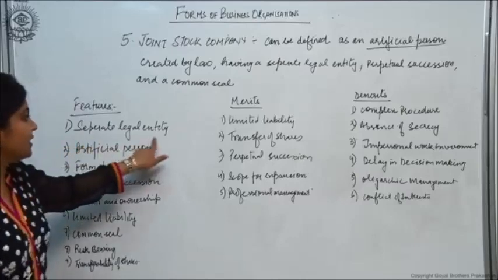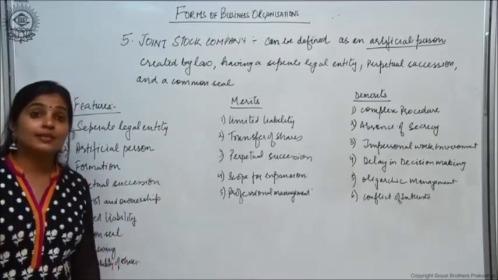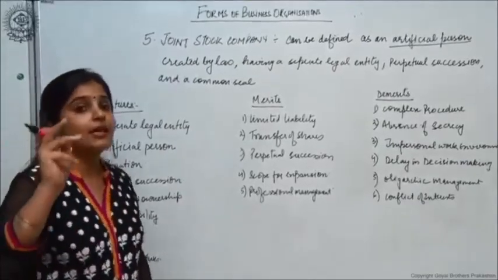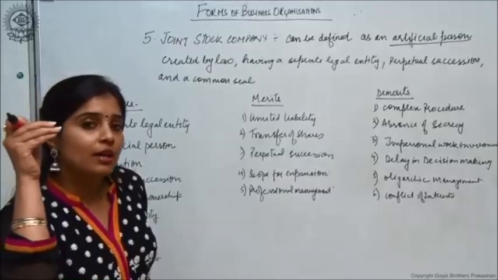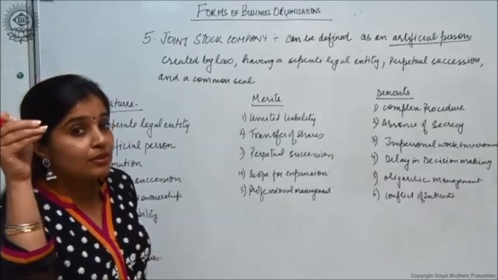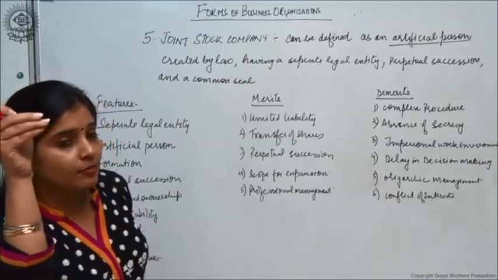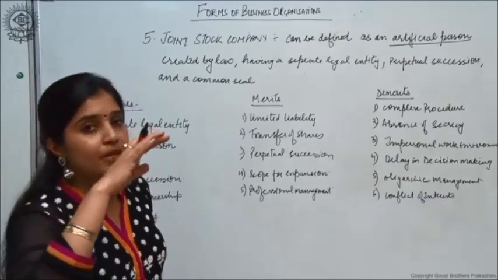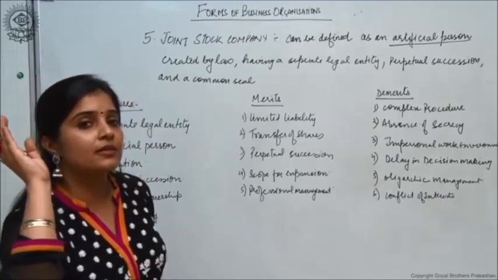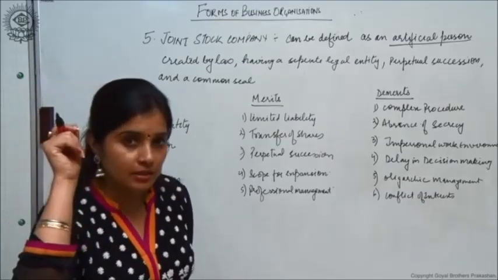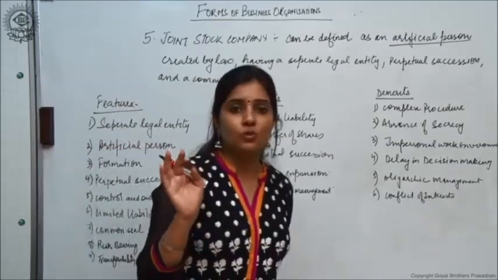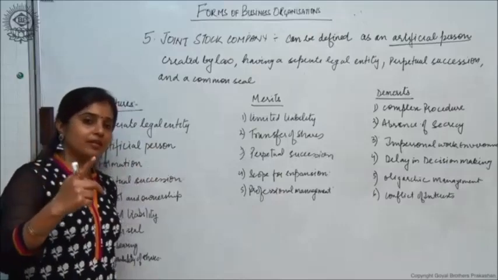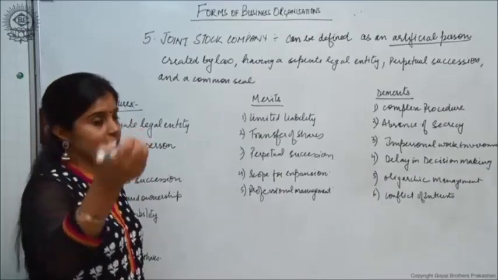Number one, separate legal entity. मैंने बोला था separate legal entity and limited liability, ठीक है, and continued existence. ये तीनों features कब आ जाते हैं? When it is compulsory for a business organization, for any particular form of business organization, to get itself registered under any particular act. Here, a company is also compulsorily required to be registered under the Companies Act 2013. तो जैसे ही उसका registration compulsory हुआ, तो तीन features automatically आ जाएंगे: separate legal entity, limited liability and continued existence.